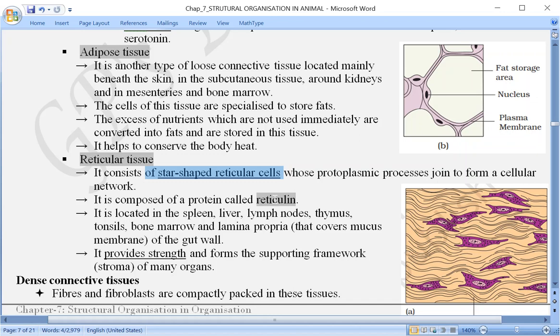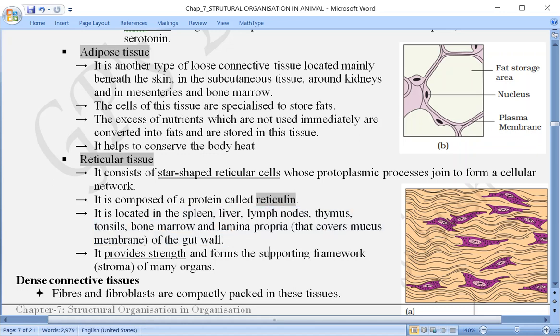They join together to form a network of cells, and it is composed of protein. This network is formed by the protein called reticulin. This is located in different parts of the body like the spleen, liver, lymph nodes, thymus, tonsils, bone marrow, and lamina propria of the gut wall.